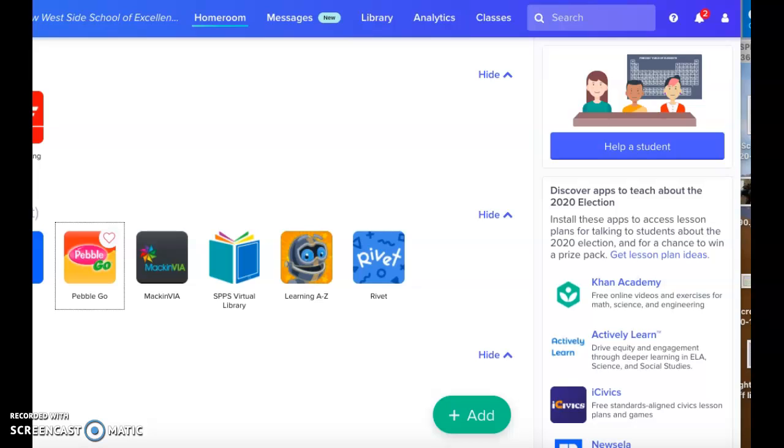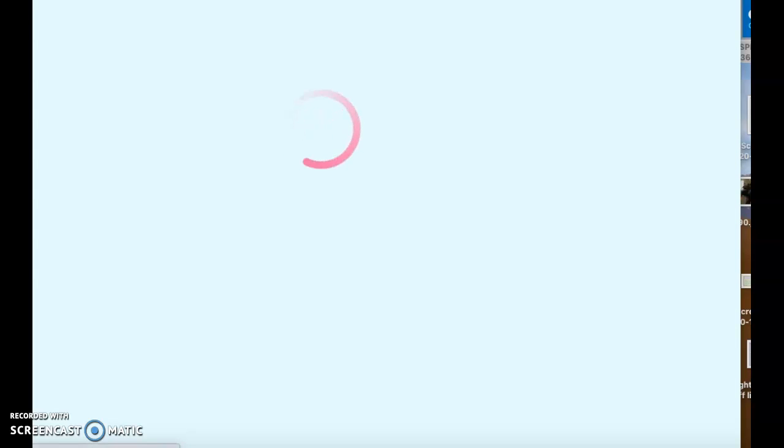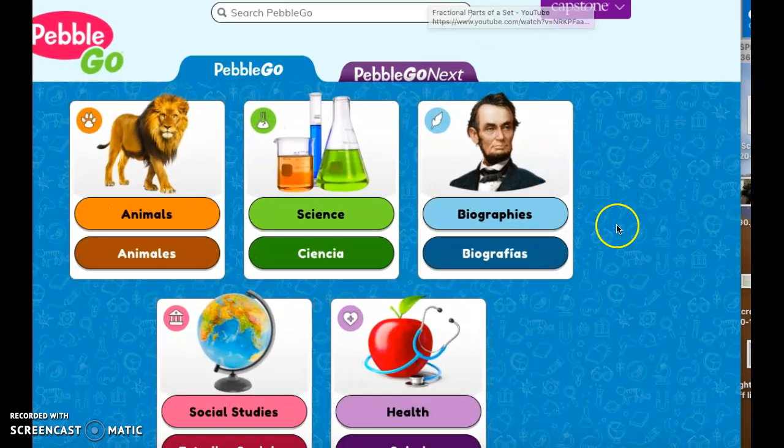Okay, this is how you get to Pebble Go. So you go onto Clever, and then you click on this app that says Pebble Go. It's red and yellow. You click on that, and there's a ton of different information.